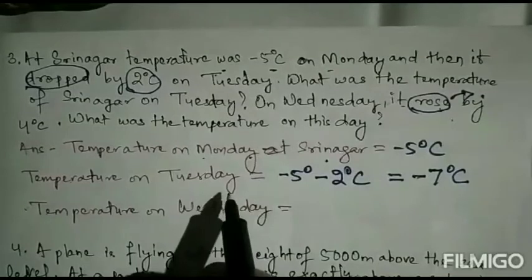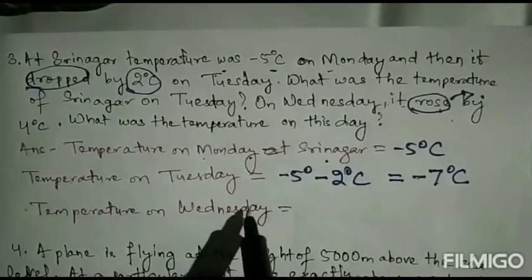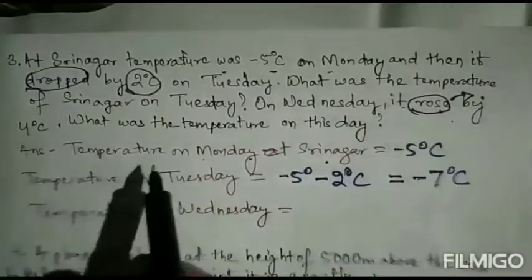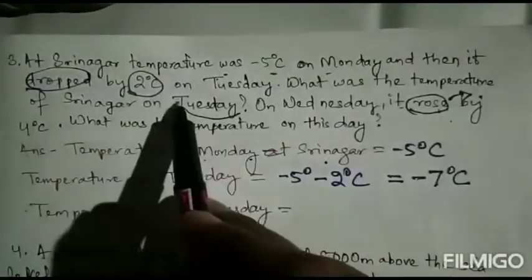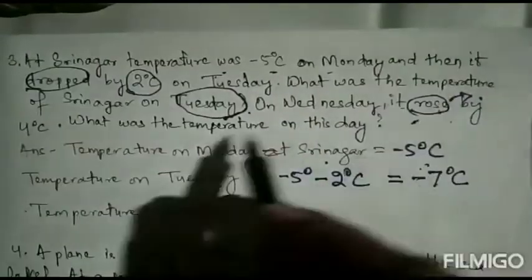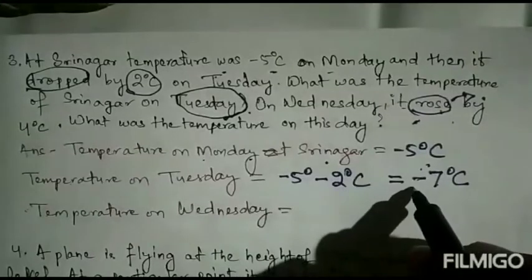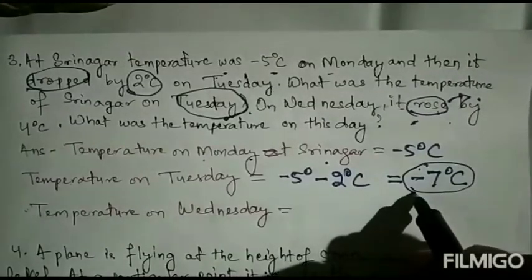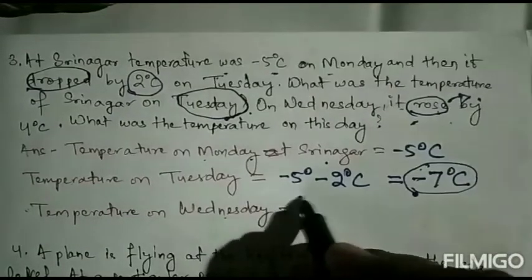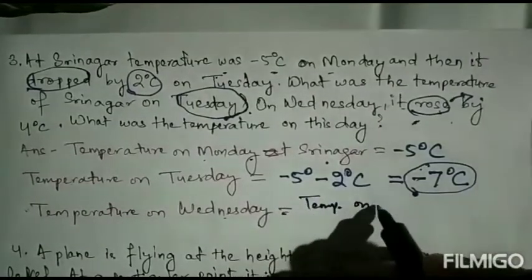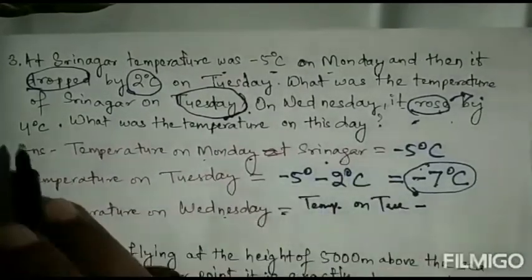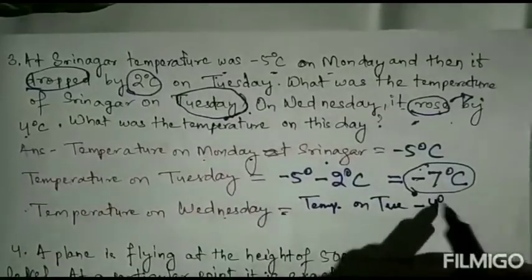So this is temperature on Tuesday. Then temperature Wednesday. Temperature of Wednesday, it is given what? It rose by 4 degrees centigrade. So whatever we got temperature on Tuesday, after that it will rise, means it has been risen after -7 degree centigrade. So temperature of Wednesday is what? Temperature on Tuesday minus, it has risen 4 degree centigrade.